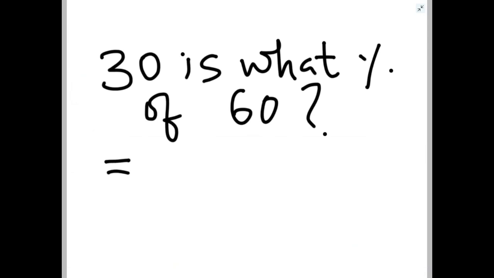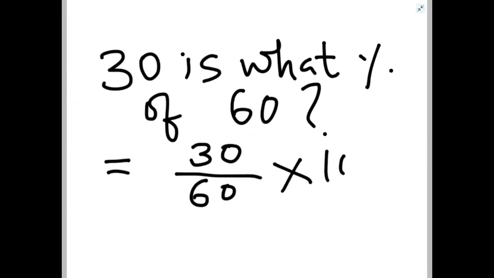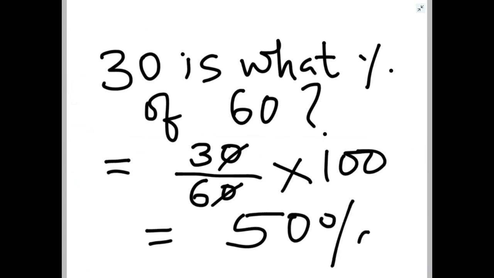So for solving this, now I will divide 30 by 60 into 100. That means for calculating the percentage, we have to multiply by 100. So again it will be 1 by 2 into 100, 50%. That means 30 is 50% of 60. So now it is clear, the difference. When percentage is given, we have to divide by 100, and when we have to calculate the percentage, we have to multiply by 100.